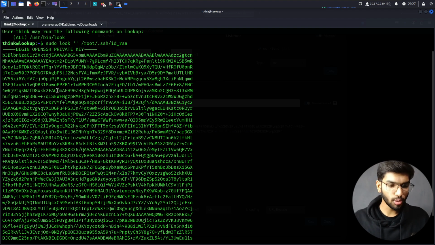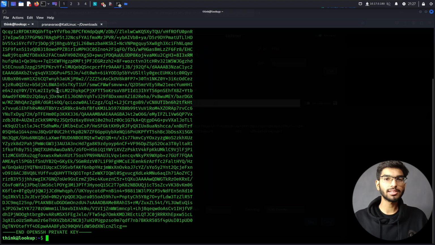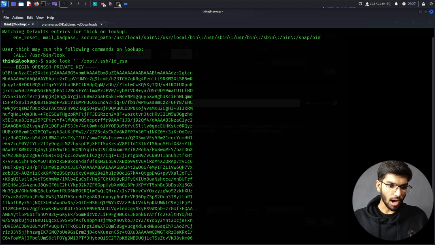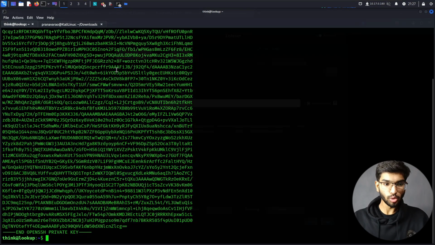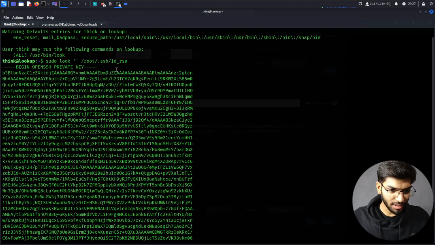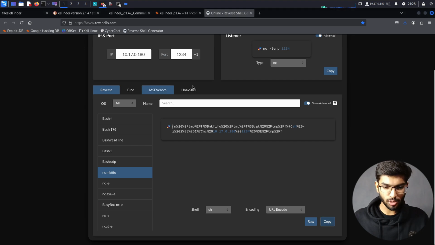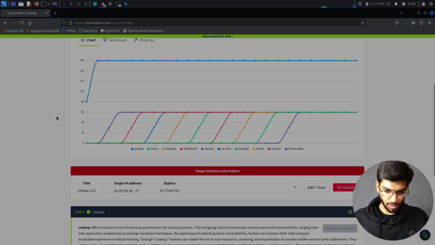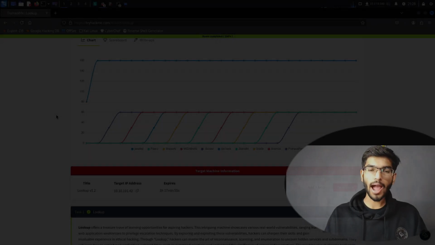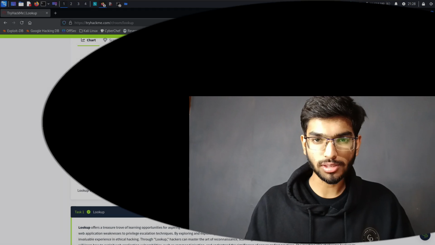In this similar manner, you can even look at the root text of this user, or else you can copy this id_rsa and then log in as root itself into the box and also capture the flag. So that is it. We have solved this easy challenge. Again, I said it's going to be quite easy and not going to take us so much time. It was easy. I loved it. In fact, I had even told that in the Discord server, saying that I'm loving this challenge.